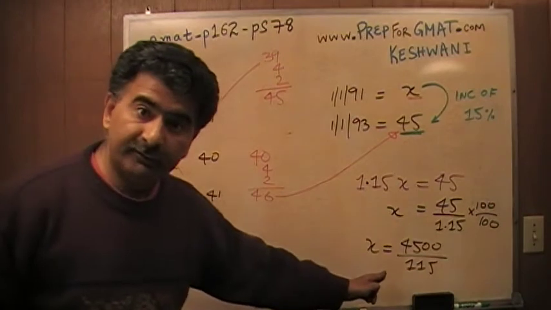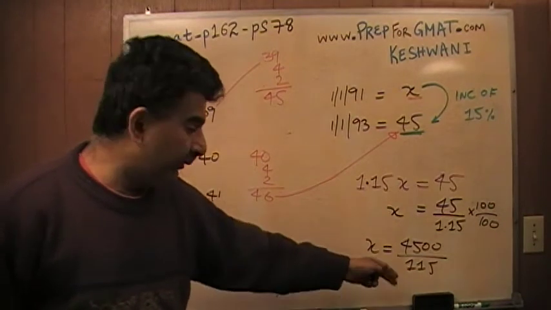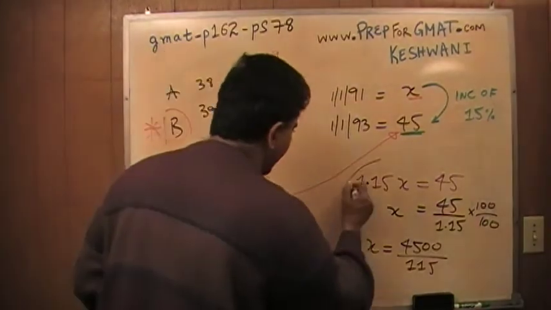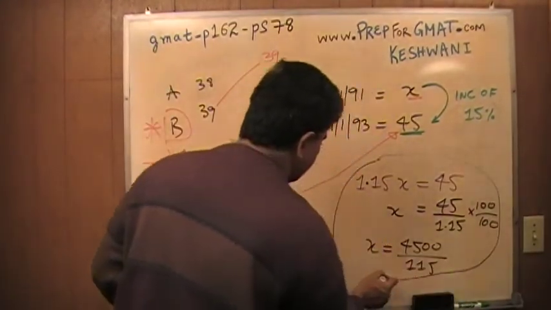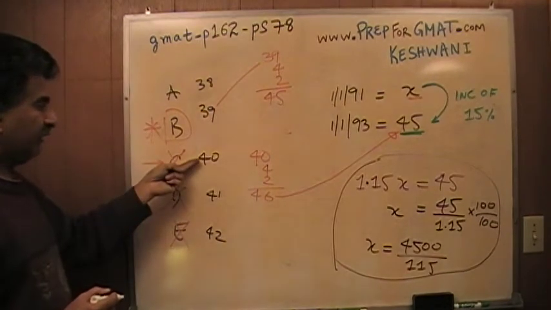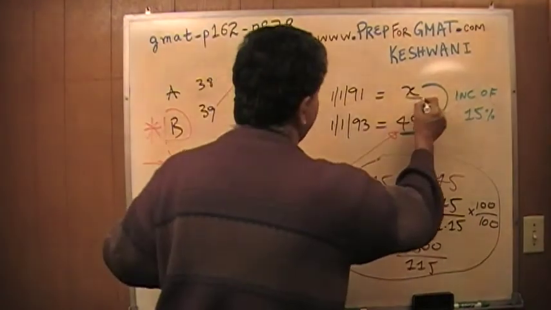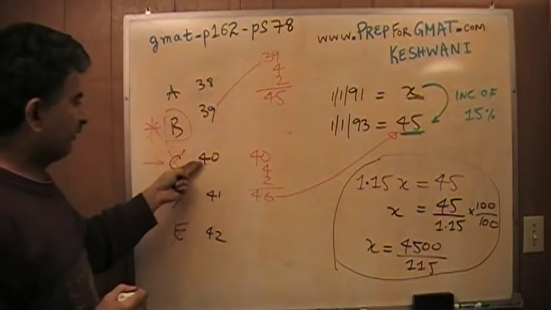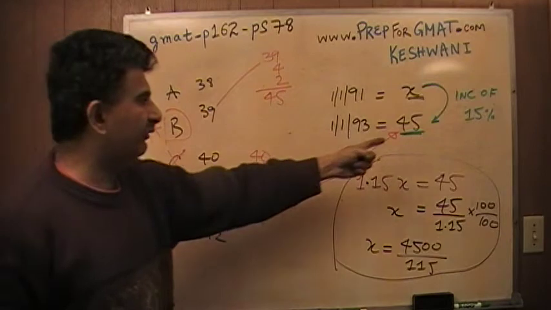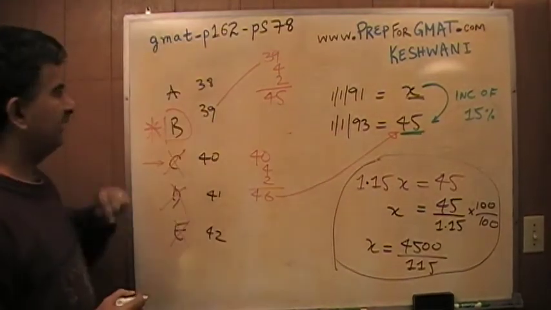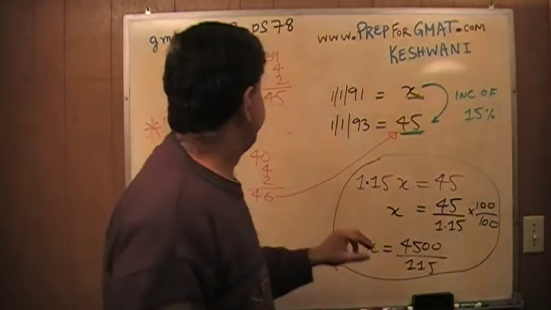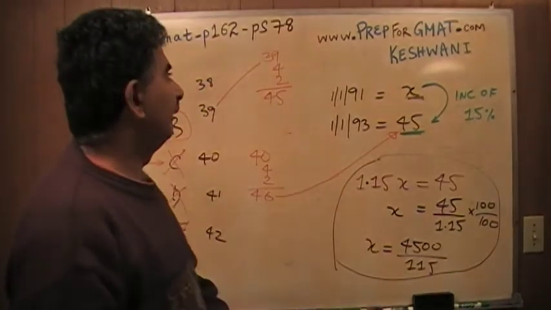Now if you want to do all this thing, and if you want to do it out and divide all this by hand, be my guest. It's up to you. So you have two choices. You either can do this thing, or you can just do the simple logical thinking. You start with the middle, 40%, pretend that we're starting out with 40 million. 10% of 40 million is 4, 5% is 2, add them up, it's 46, we need 45, so it's got to be 1 less than that. It's 39 is the answer. That's all. I'll see you in the next clip on problem number 79.